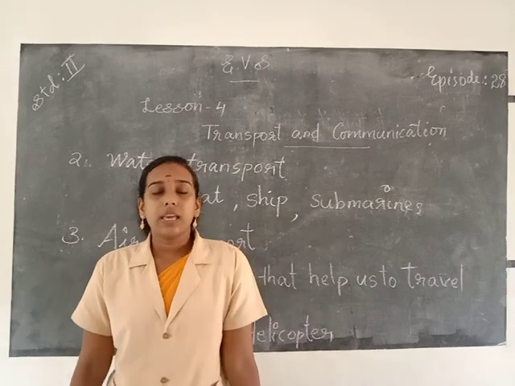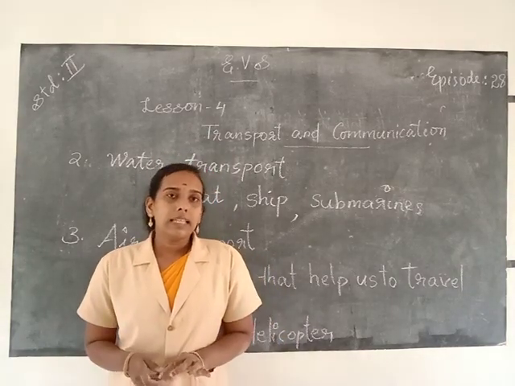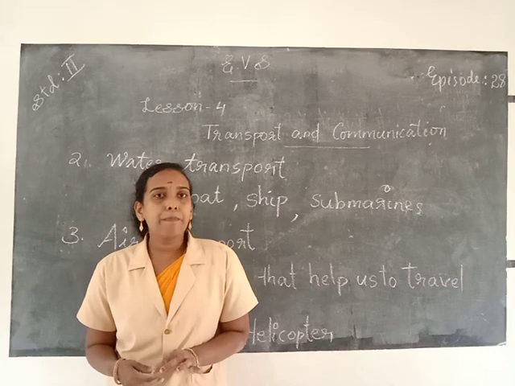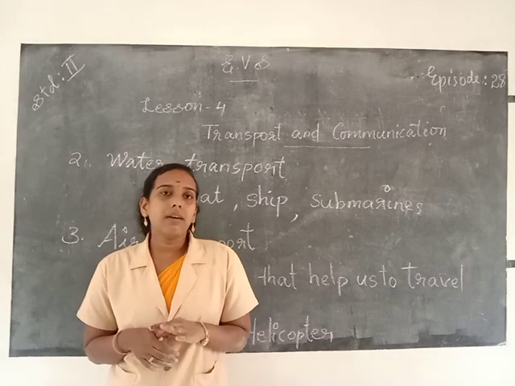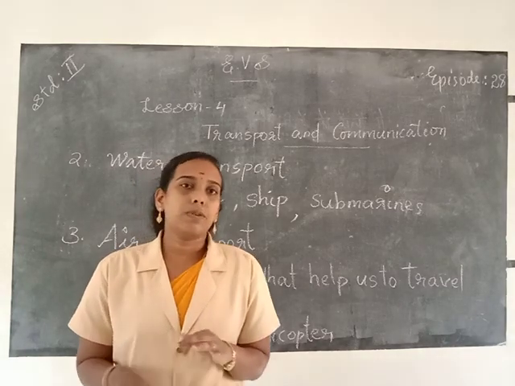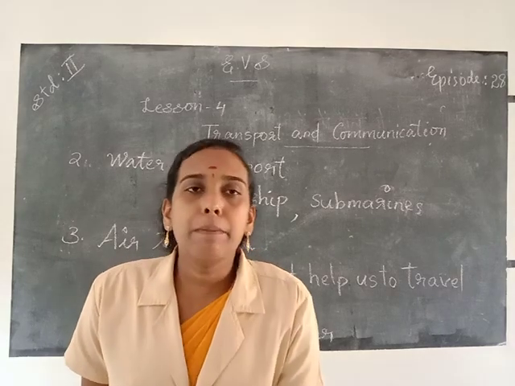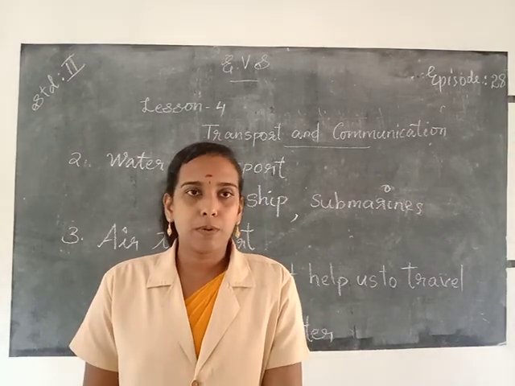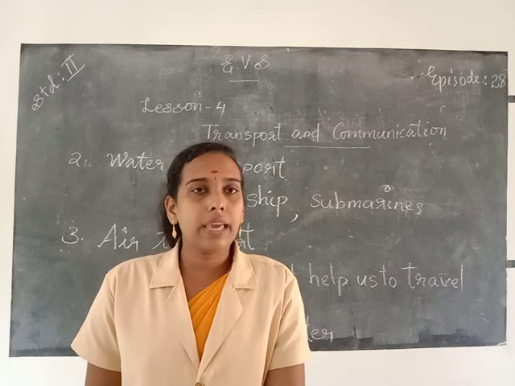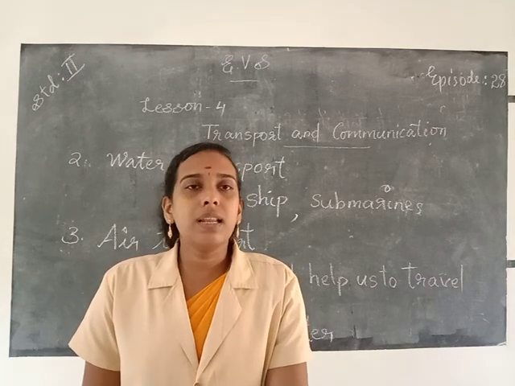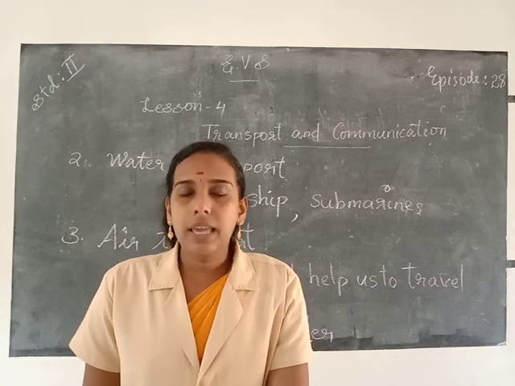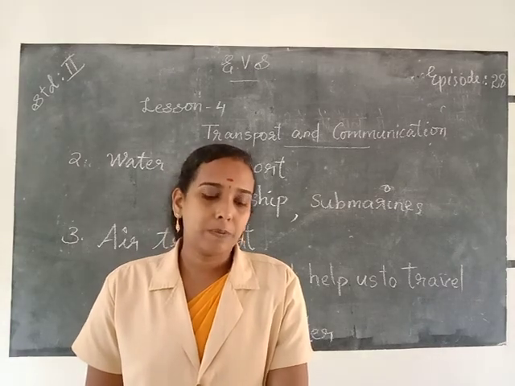Then means of air transport, the vehicles that help us to travel by air are called air transport. These are the three main means of transport. Okay, so transportation and three means of transport.